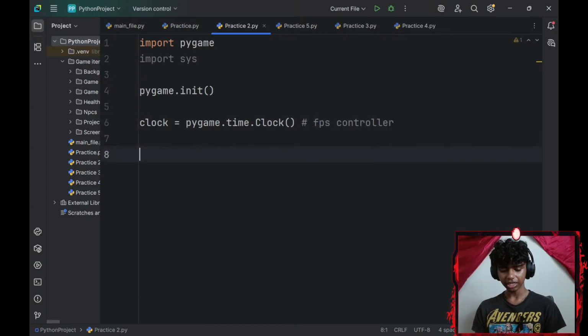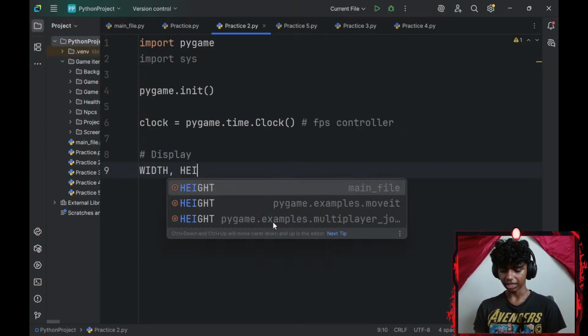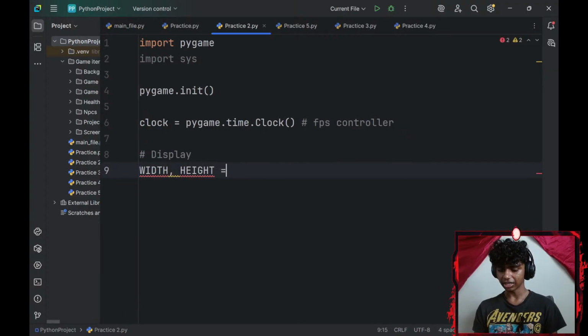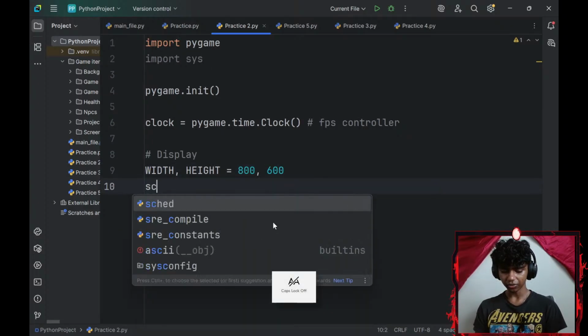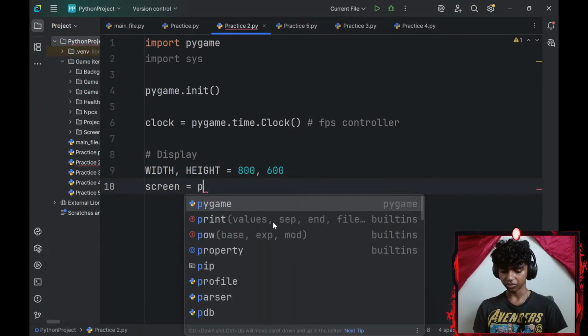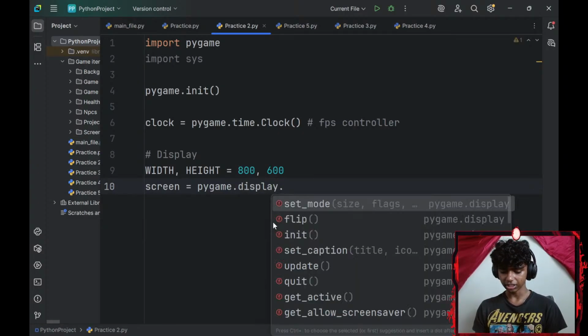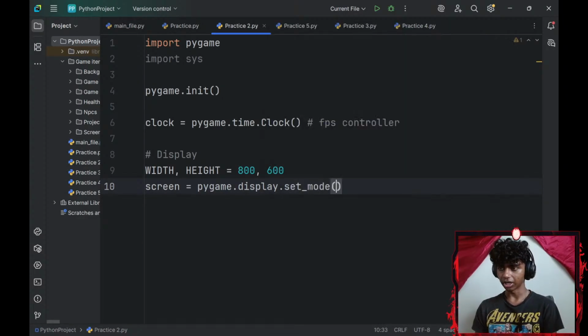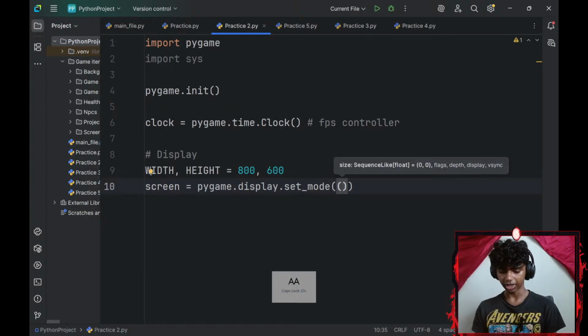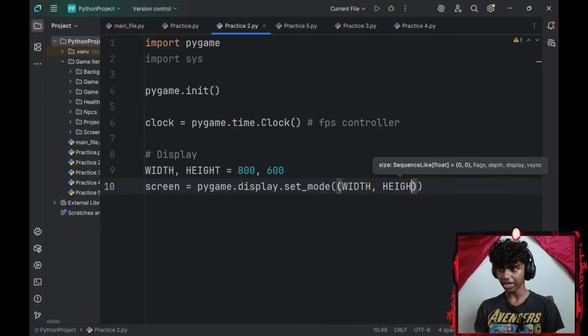Okay, and then let me go ahead and add my display. For my display, I will create a width variable and a height variable. I'll set that equal to 800 for my width, 600 for my height. Then I'll go with a screen variable. I'll set that equal to pygame.display.set_mode. I'll set my mode to be a tuple, my width variable and my height variable.